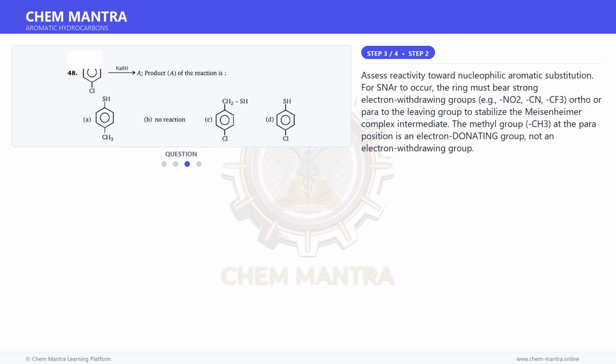Moving on to the next step. Assess reactivity toward nucleophilic aromatic substitution. For SNAr to occur, the ring must bear strong electron withdrawing groups, for example NO2, CF3, ortho or para to the leaving group to stabilize the Meisenheimer complex intermediate. The methyl group, CH3, at the para position is an electron-donating group, not an electron-withdrawing group.